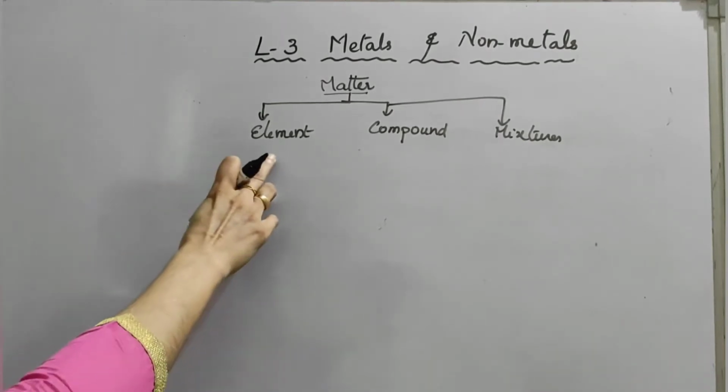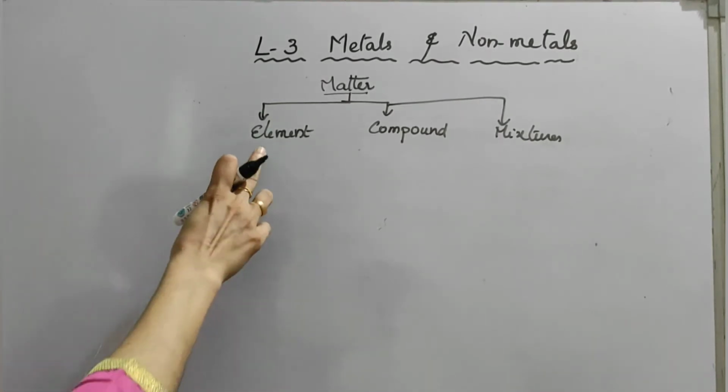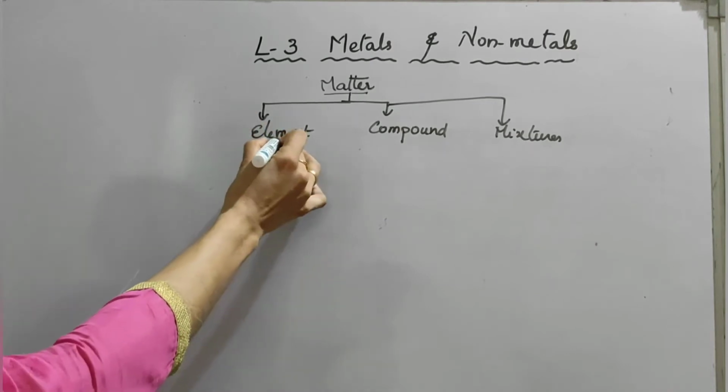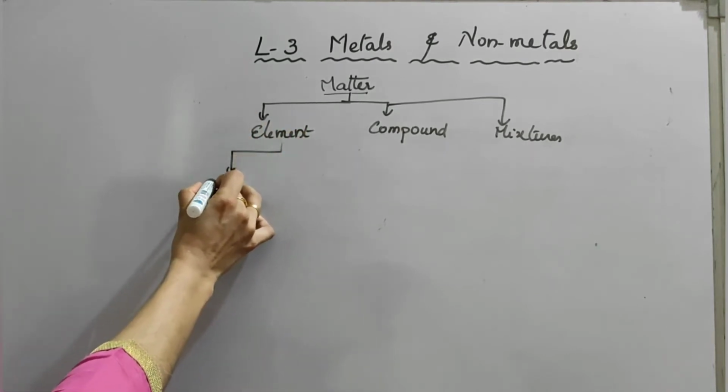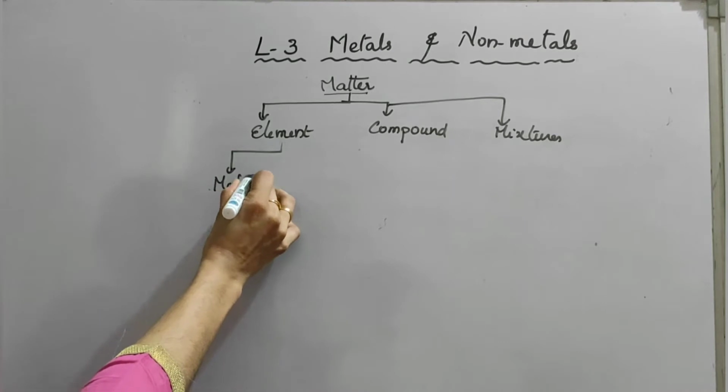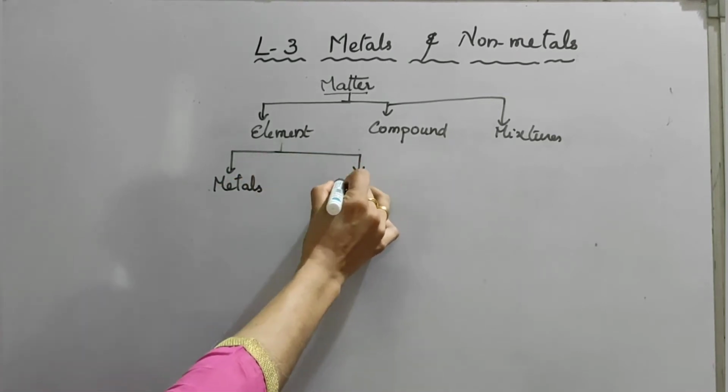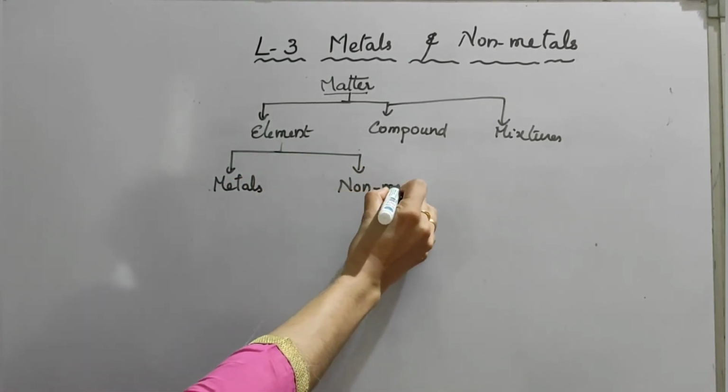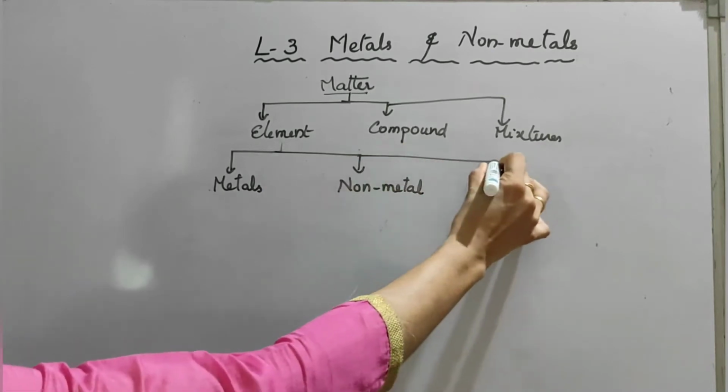Now, how do we know that a particular element is a metal or a non-metal? Again, the elements are classified into 3: metal, non-metal and metalloids.